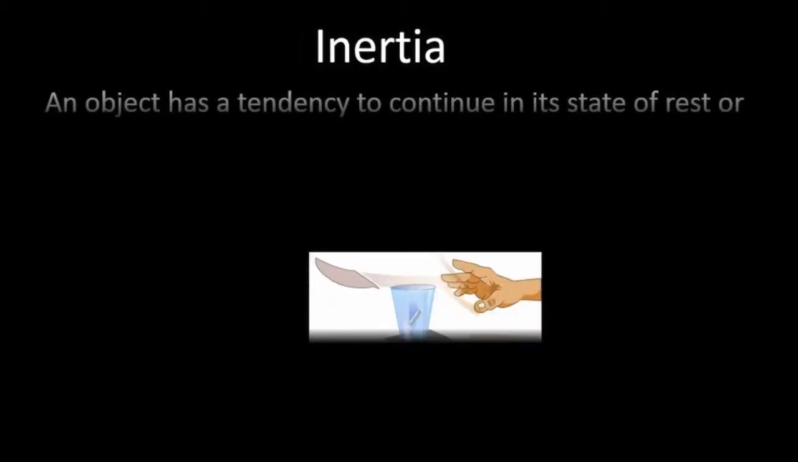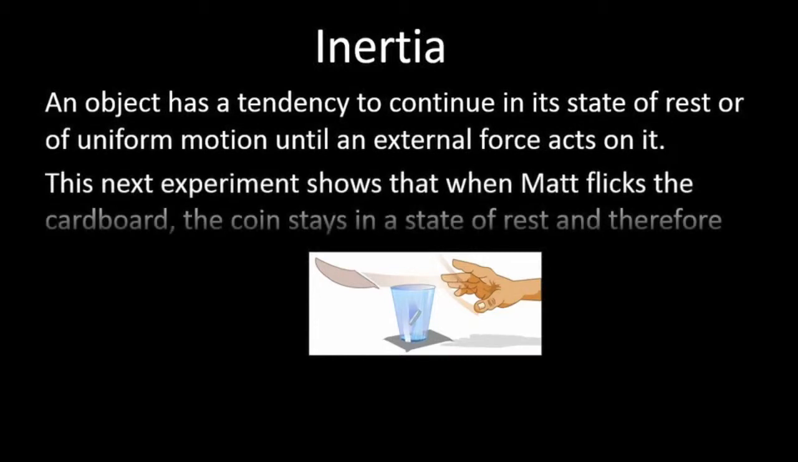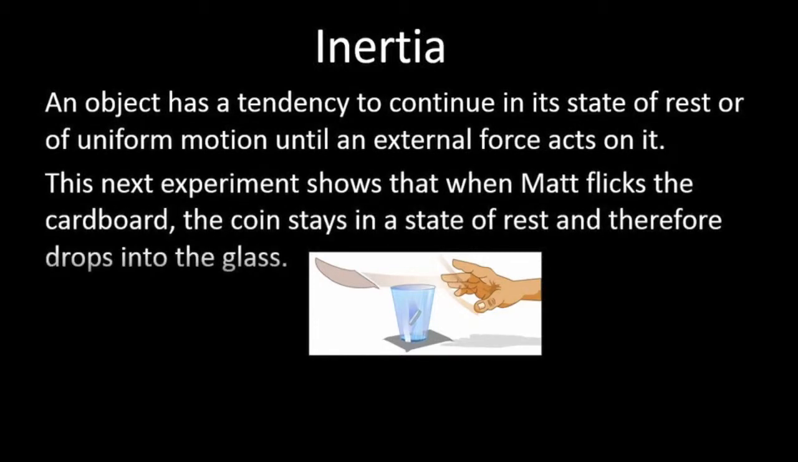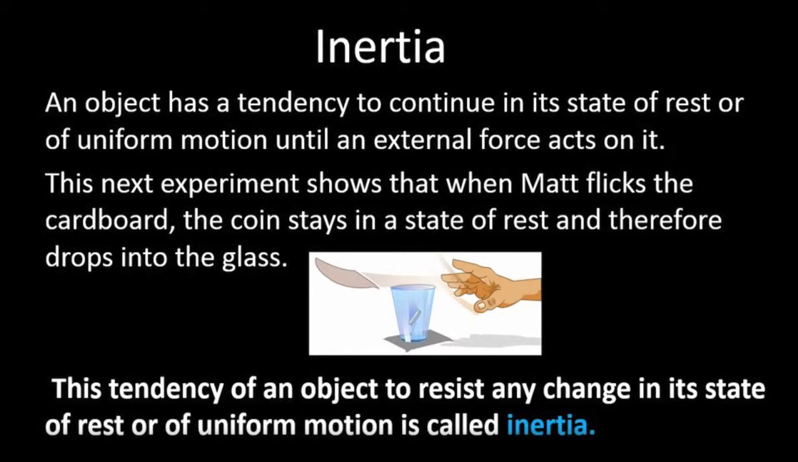Inertia. An object has a tendency to continue in its state of rest or uniform motion until an external force acts on it. This next experiment shows that when I flick the cardboard, the coin stays in a state of rest and therefore drops into the glass. This tendency of an object to resist any change in its state of rest or uniform motion is called inertia.